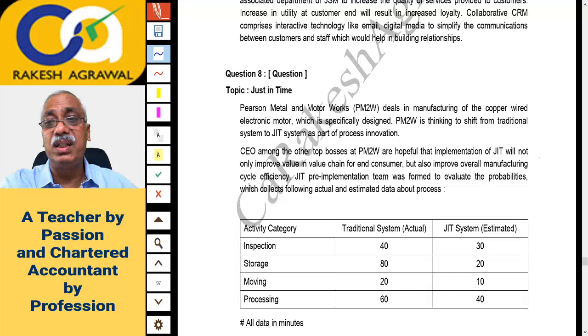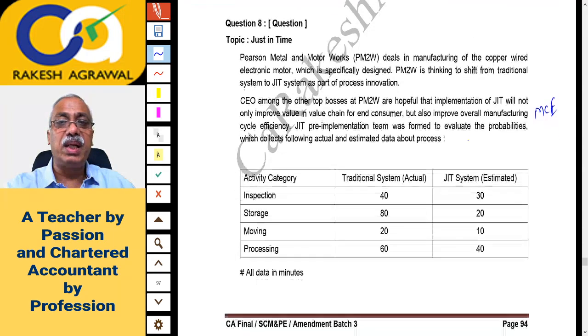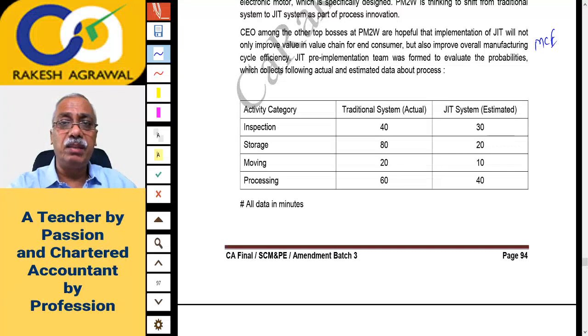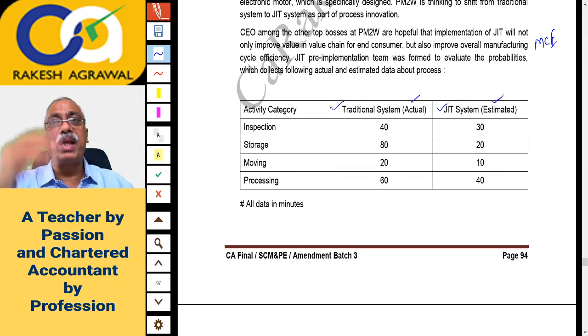Okay, manufacturing cycle efficiency, if you remember, MCE, manufacturing cycle efficiency. JIT pre-implementation team was formed to evaluate the probabilities which collect following actual and estimated data about processes. There are 4 activities in the manufacturing process. Under traditional system, the actual data is given, and JIT system, the estimated data, because they are planning to shift to JIT, so they have estimated some data.